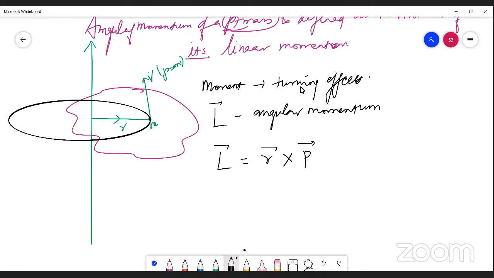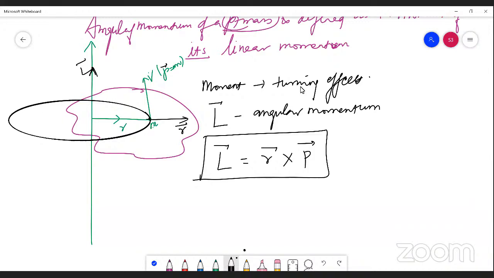L equals R cross P. Where will the angular momentum act? L vector will act along the axis. Once again, you have to use the right-handed rotation rule for vectors.